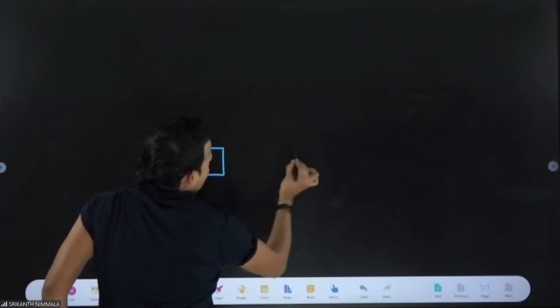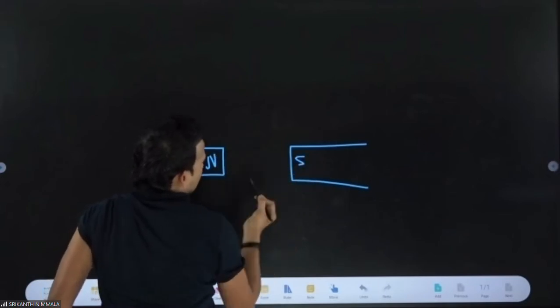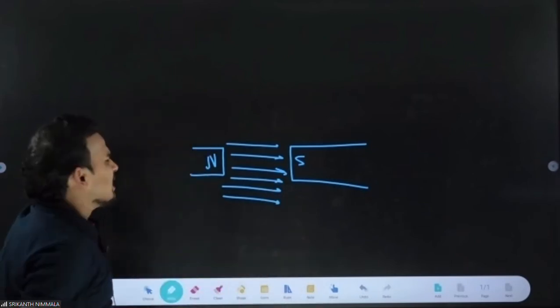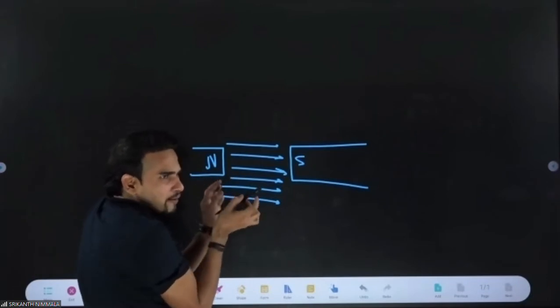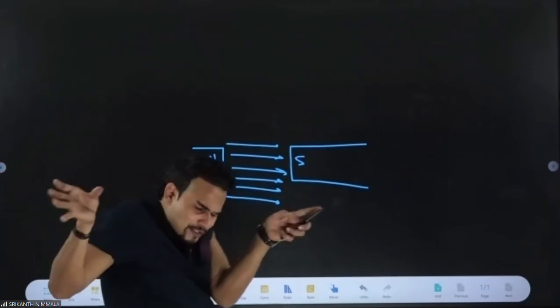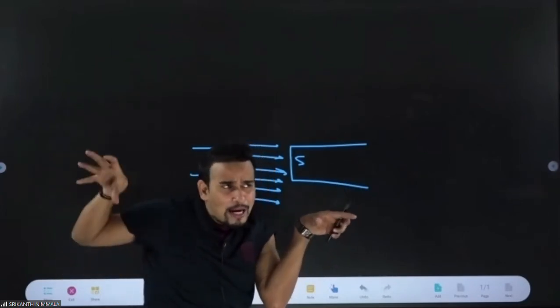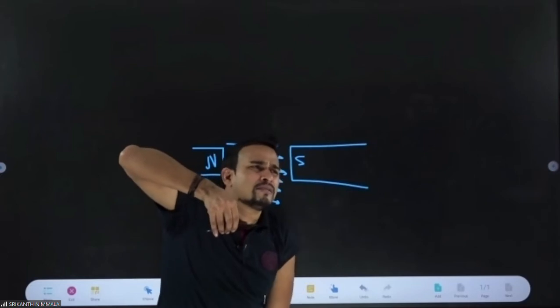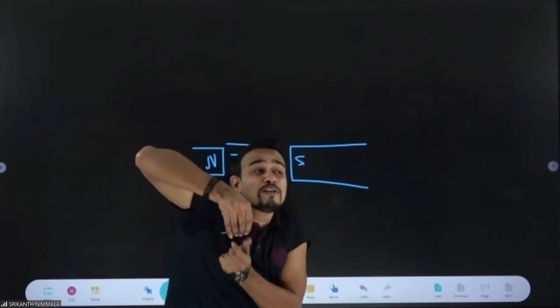As always remember, if this is a piece of rod, and you put it between the two poles of a magnet, that means in the magnetic field, assume here I have the north pole and here the south pole. Magnetic field lines go from the north pole to the south pole. Between the poles, if you put a rod made up of diamagnetic material, what will happen to the rod? From both poles, it will suffer repulsion.